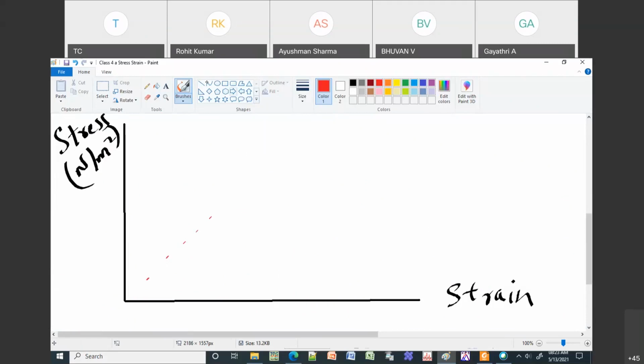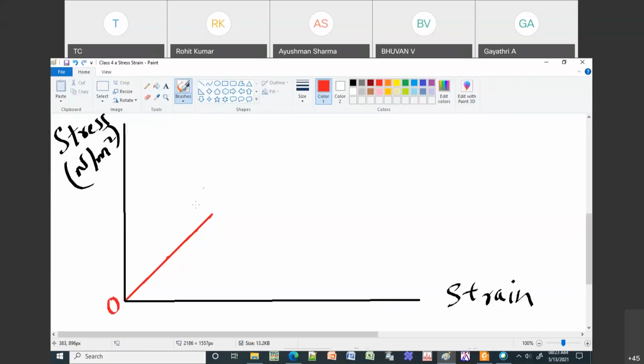Up to where it goes in a straight line, there is something called the elastic limit. Let me give some names for that. I will take this as O, the origin.